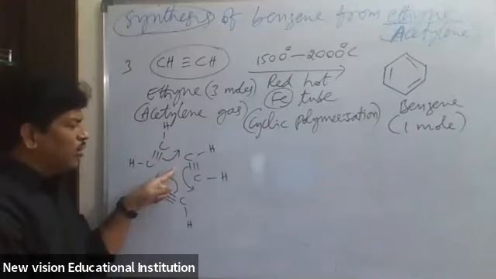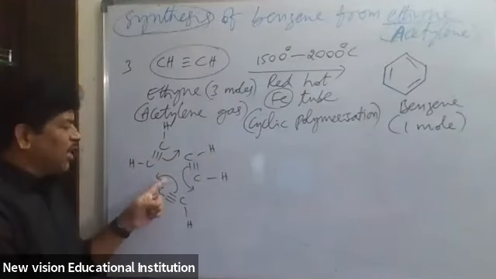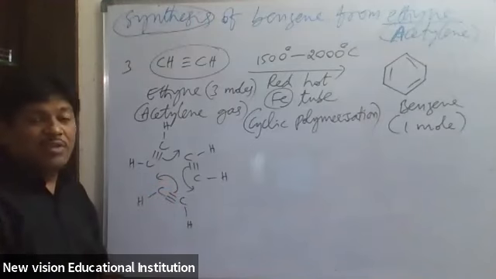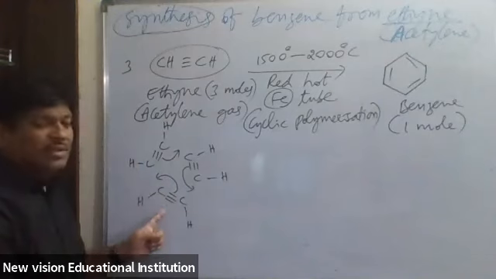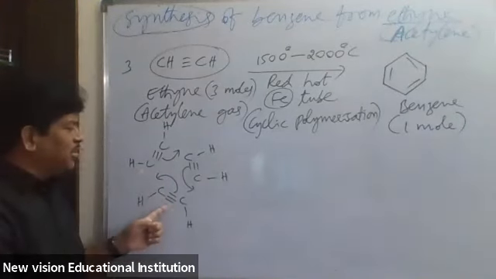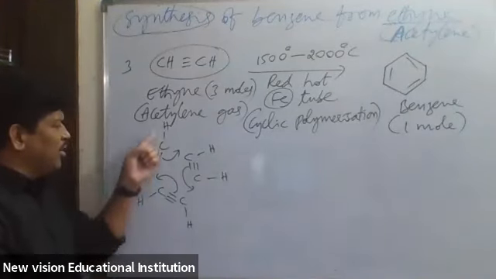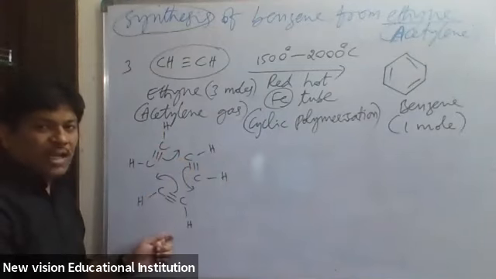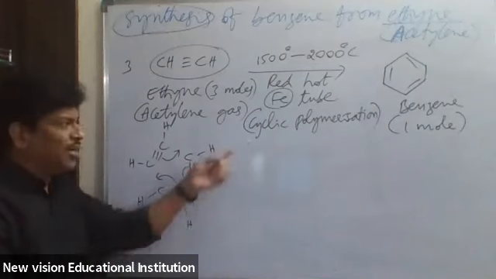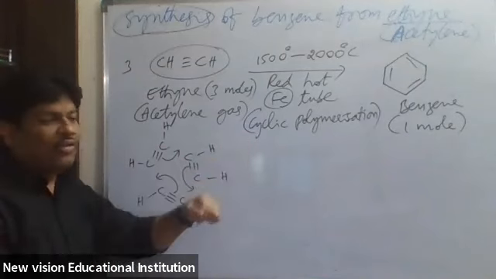So this will give rise to benzene. In this way, new types of bonds will be developed and benzene is produced from ethine. How many ethine molecules have we taken? It is one ethine molecule, one ethine molecule, one ethine molecule. So all these ethine molecules underwent cyclic polymerization, and we got benzene.